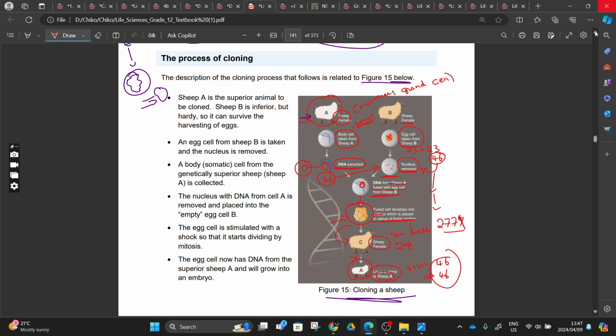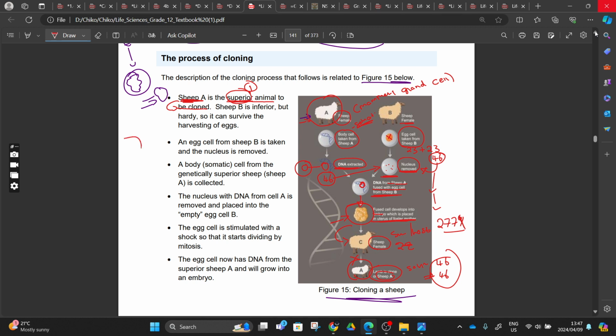You will tell me in the comment section if you think this process can be successful or not. And then here in the explanation on our left hand side, they say sheep A is the superior animal, right? They're just using some words. Superior animal is the first animal to be cloned. This is the animal that we need to clone. Sheep A is the animal that we need to clone, right? We want to produce a baby that will look exactly like sheep A.